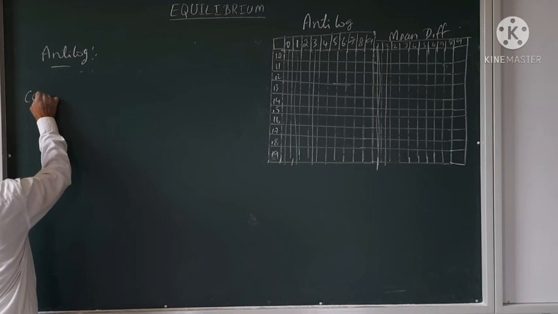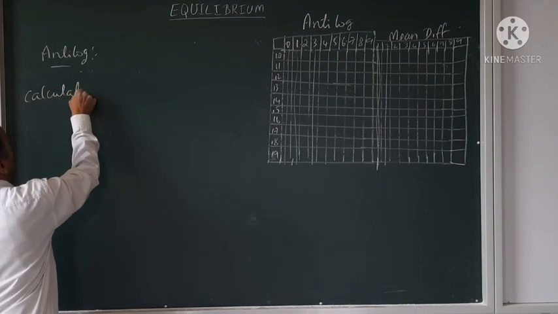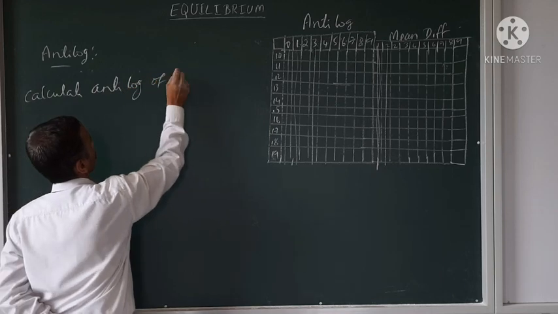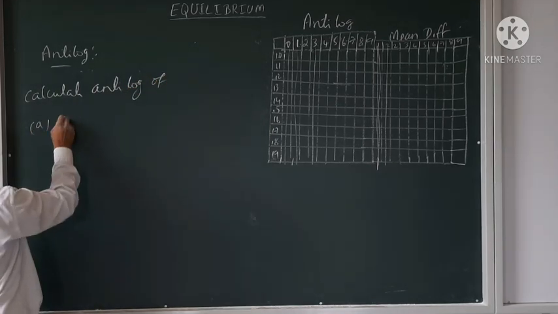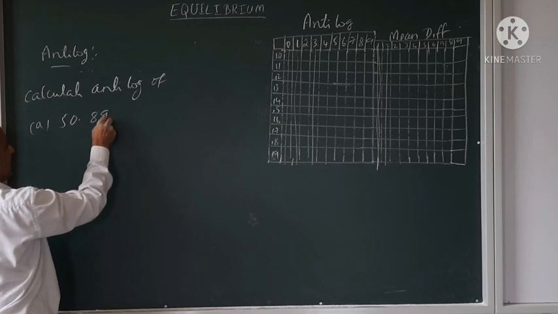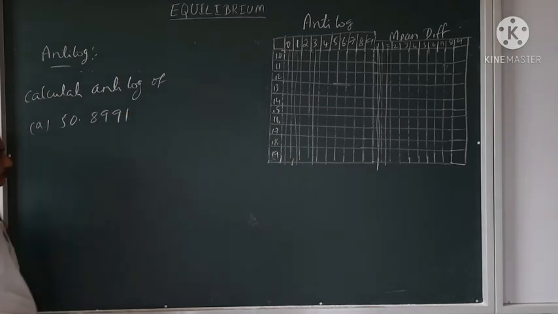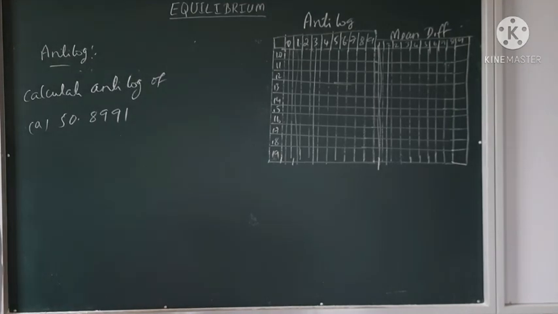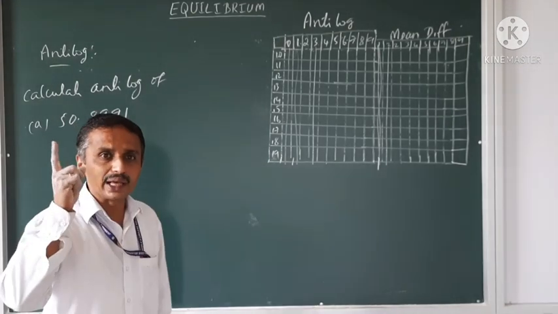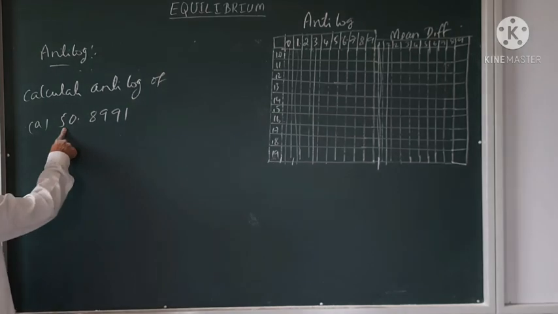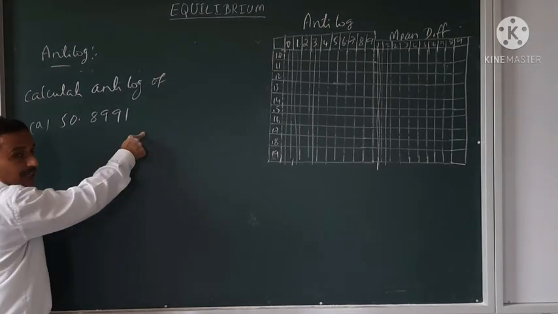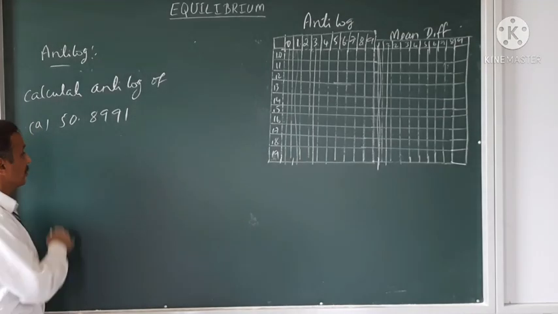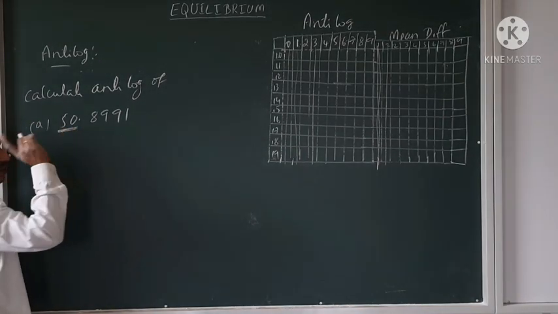Calculate the anti-logarithm of 50.8991. See, when I have to take the logarithm for this figure, the whole value should be taken. But when I take the anti-logarithm, the characteristic should be left out.